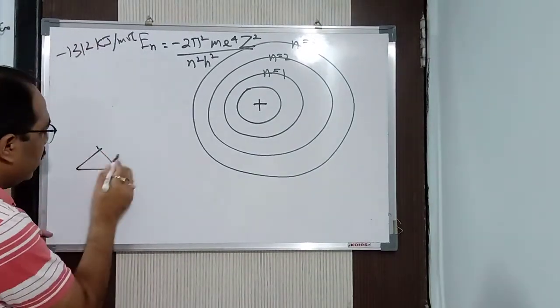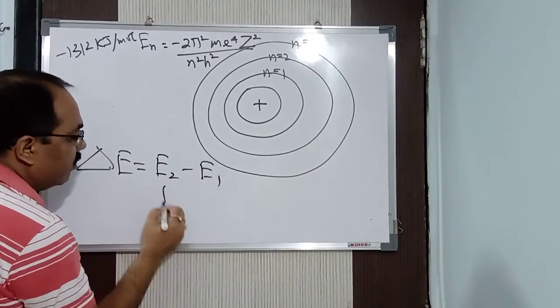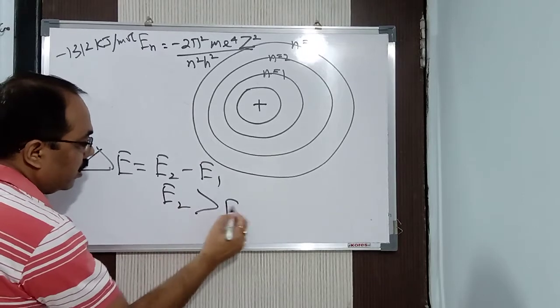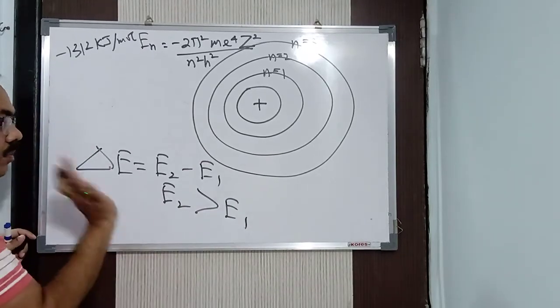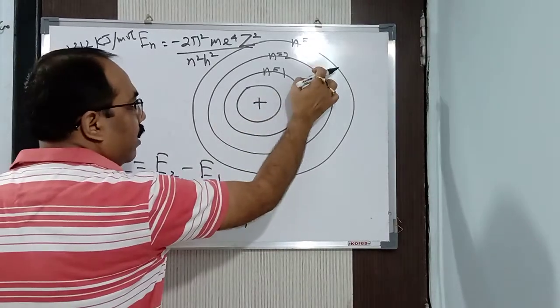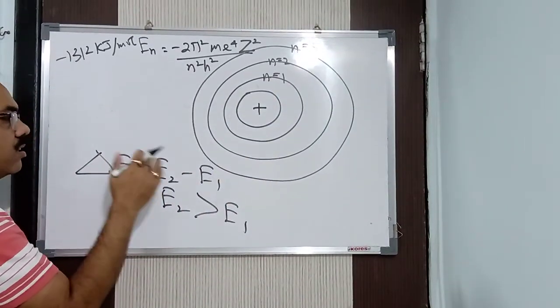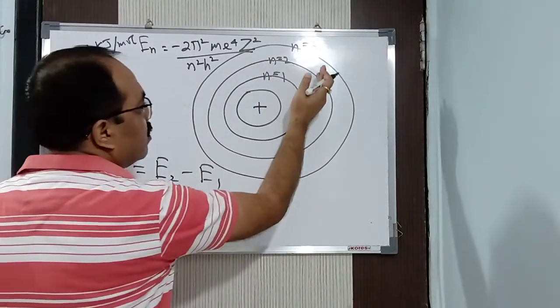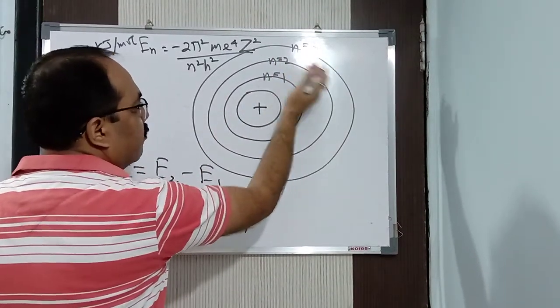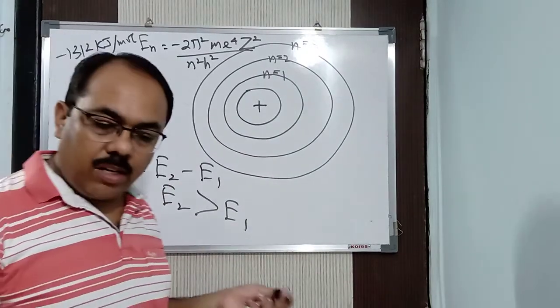So the change in energy, delta E, is equal to E2 minus E1. E2 is definitely greater than E1. If it is jumping from lower to higher, it is gaining energy, so E2 minus E1. If it is coming from higher to lower, then it is going to lose energy. Clear in this way.